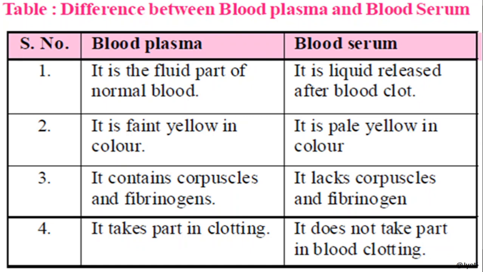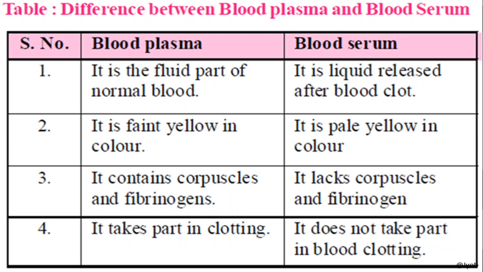The blood plasma is a faint yellow colored liquid, whereas the blood serum is a pale yellow colored fluid. And the most important difference is that the blood plasma contains the corpuscles or the blood cells and fibrinogen. Fibrinogen protein is there, but in blood serum there are no corpuscles and no fibrinogen.